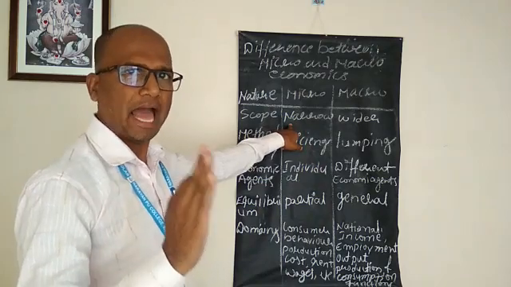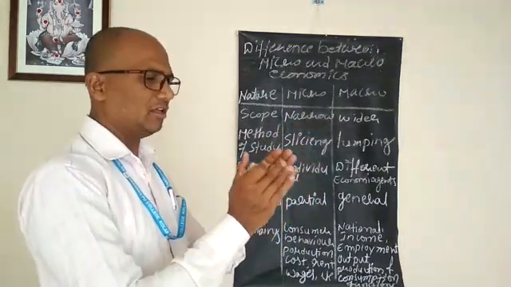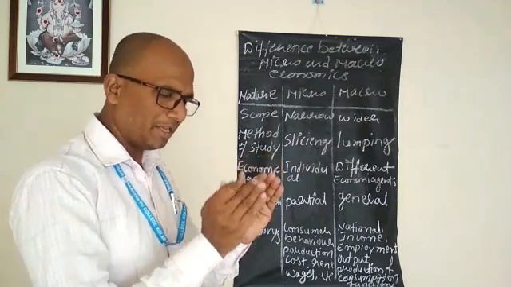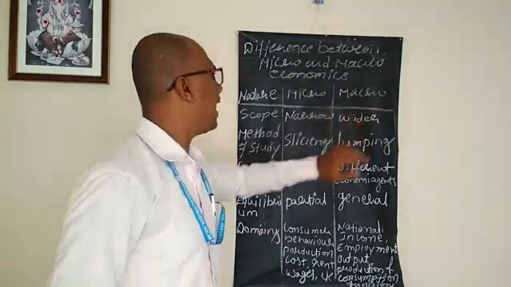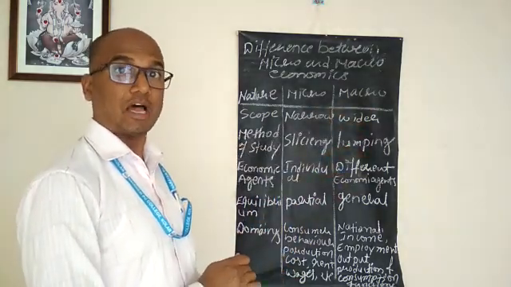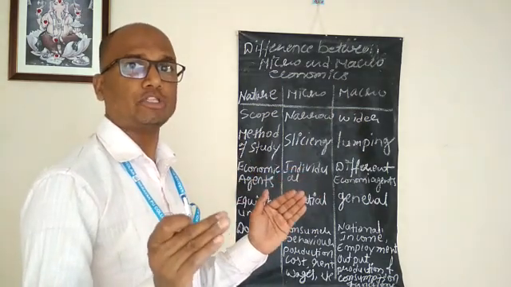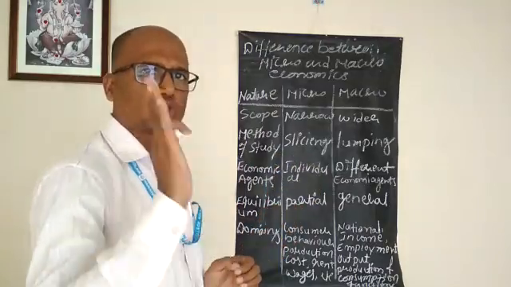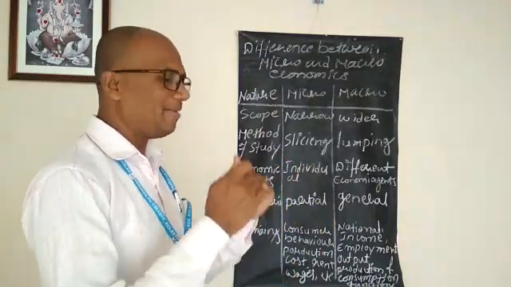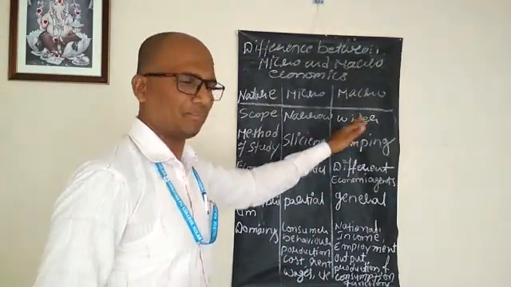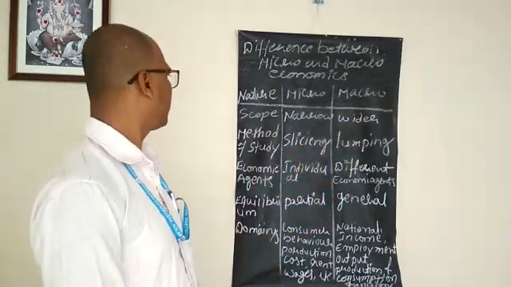Narrow means little, small, minimum. Macroeconomics studies the economy as a whole, large. So its scope, study matter, is wider, means more.